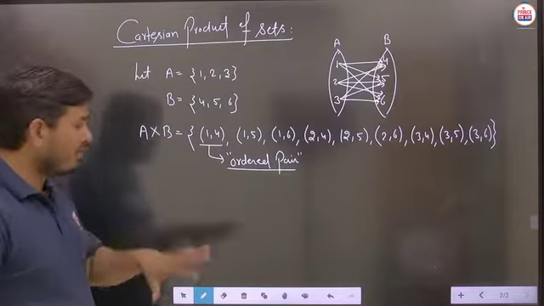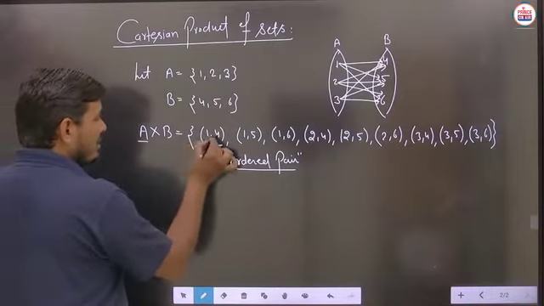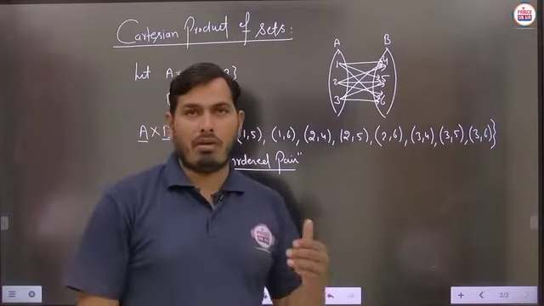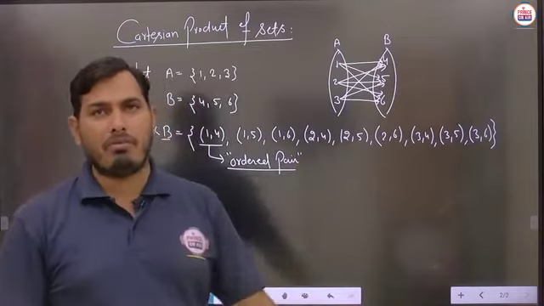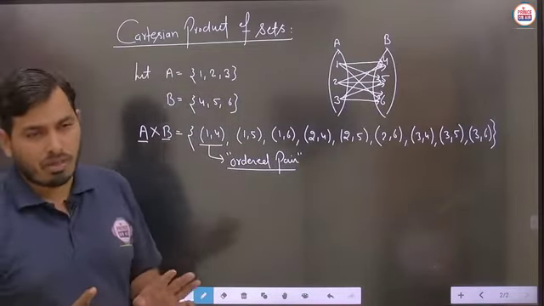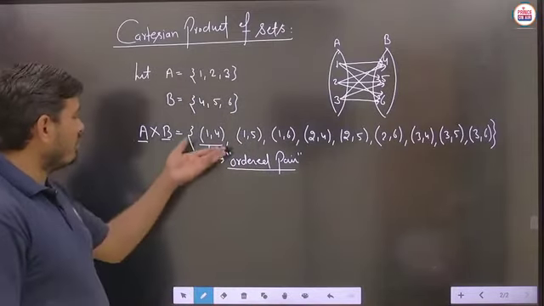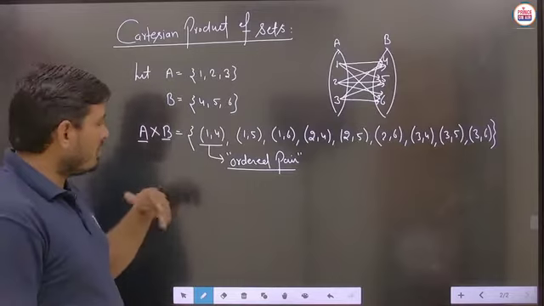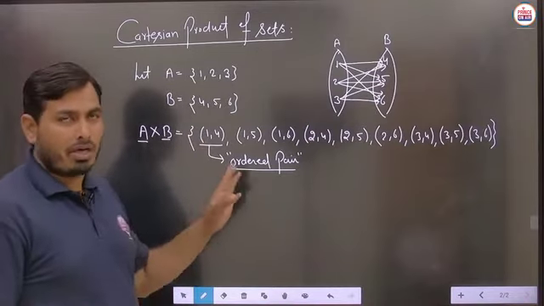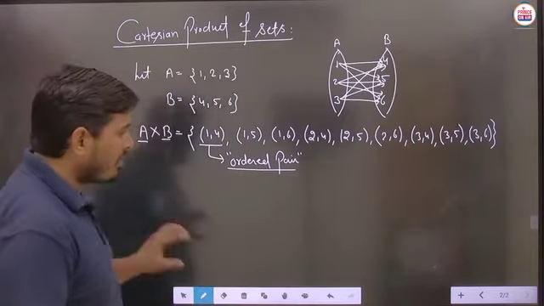Ordered means here the first element is to come from the set A, and the second element is to come from set B. That's why we give this particular part the name ordered pair. Means the elements are to be written in a particular order. Means order should not be disturbed. If we disturb the order, then definitely this should not be the answer of A cross B here. Suppose some student writes here 4 comma 1, then definitely student, it is not an element of A cross B.